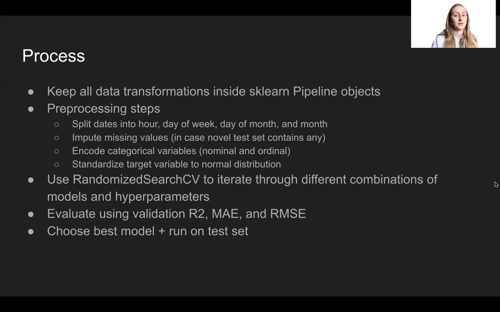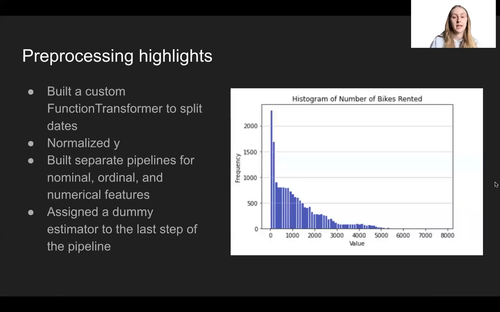I'll impute missing values, even though there aren't any in the test set or in the training set, just in case a user inputs a test feature vector and it has a missing value. I want to be able to just handle that. Encode categorical variables and standardize my target variable. I'll use randomized search CV to iterate through different tree and linear models, and then I'll evaluate using validation R-squared, MAE, and RMSE. And then I'll choose the best model and run on the test set.